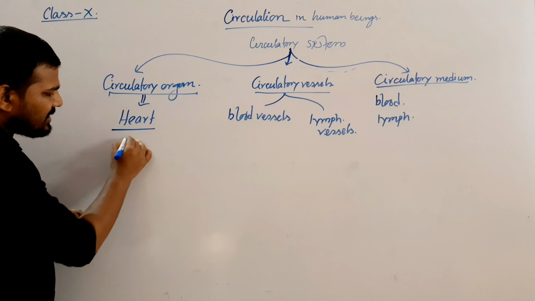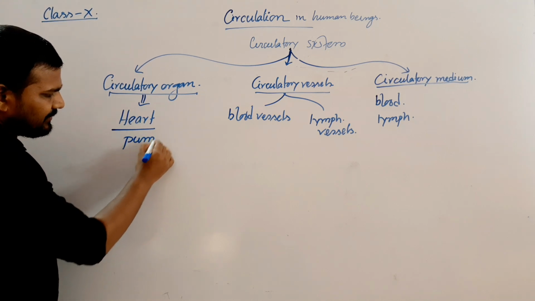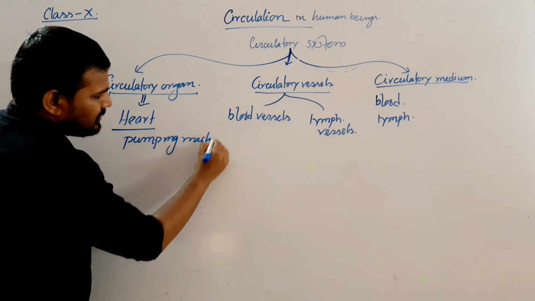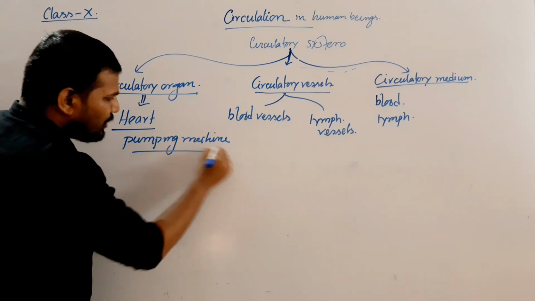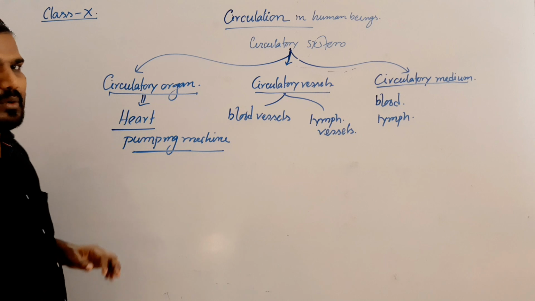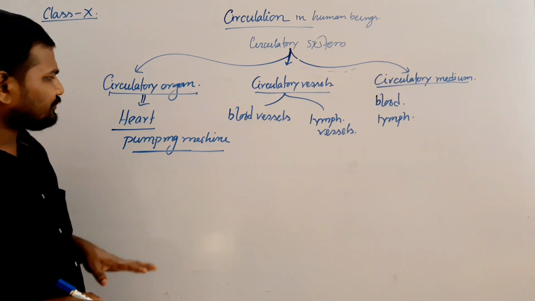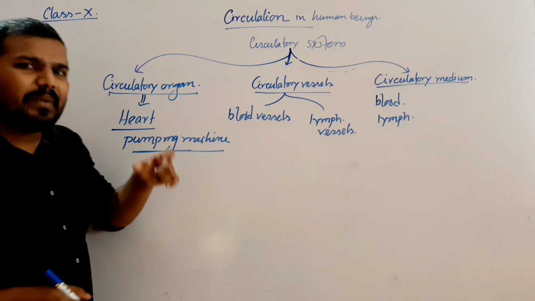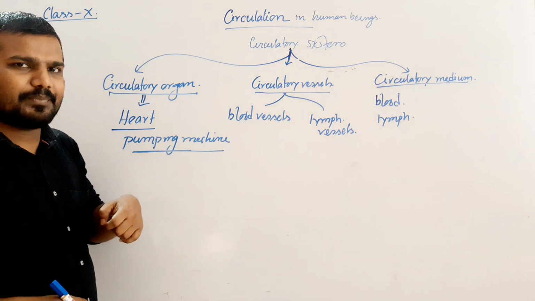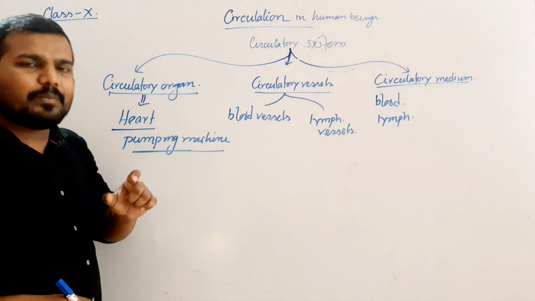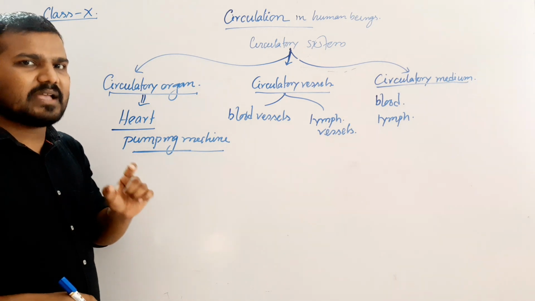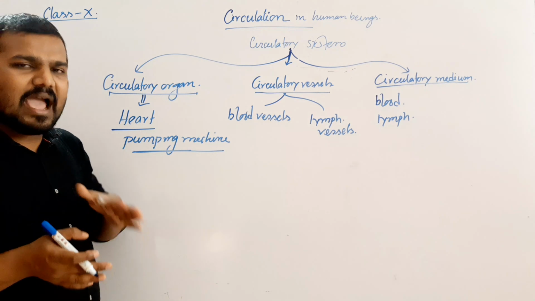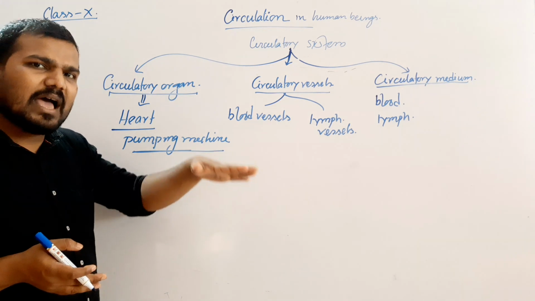What is the heart? Heart is the pumping machine by which the blood is circulated. Now, the location of the heart. Generally, the heart is present within our chest cavity, in the open space known as the mediastinal space between the two lungs, slightly bending towards the left.